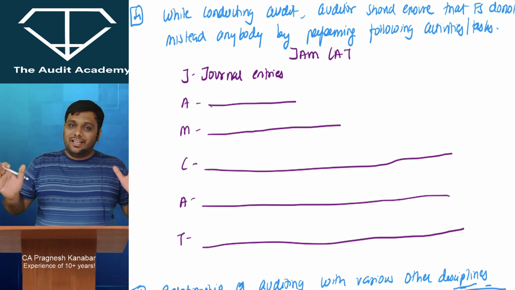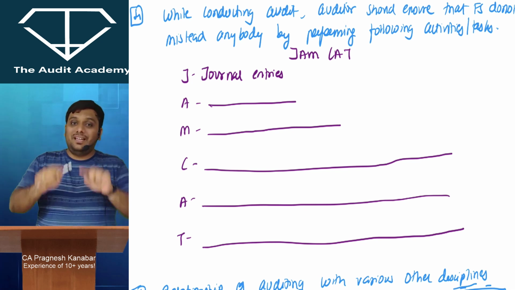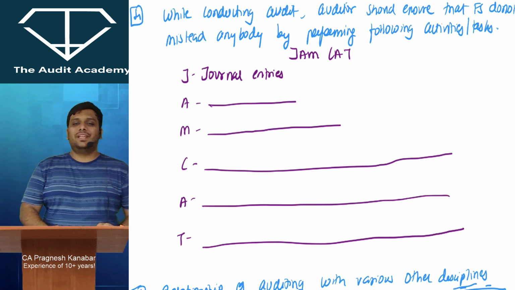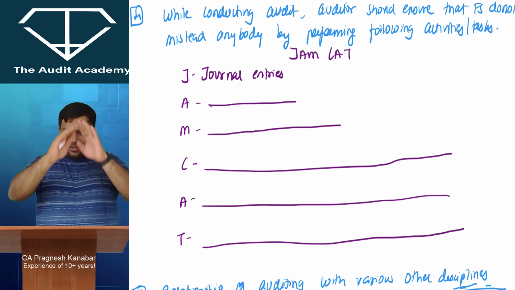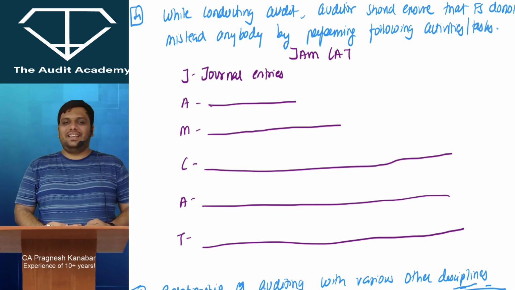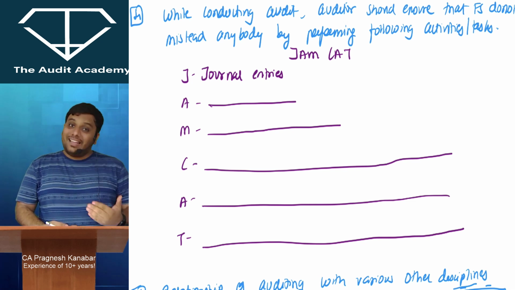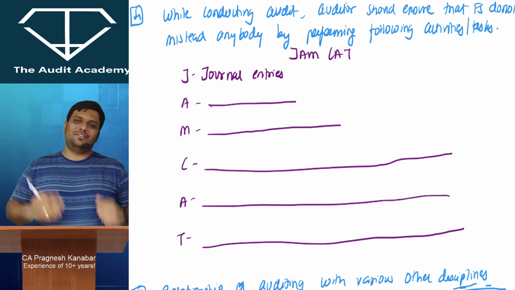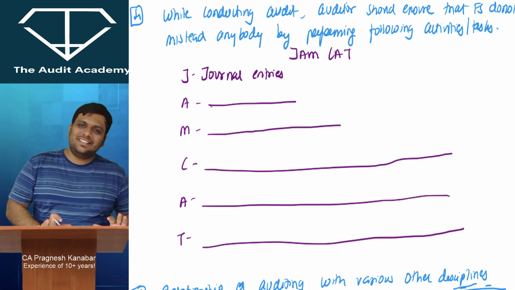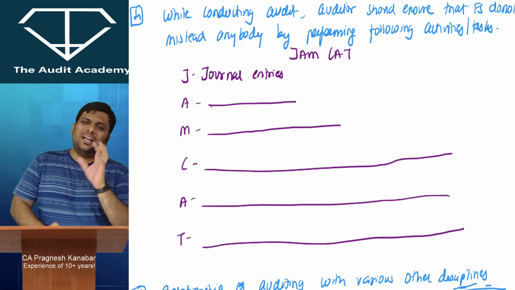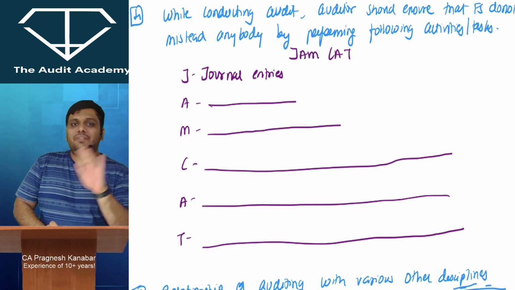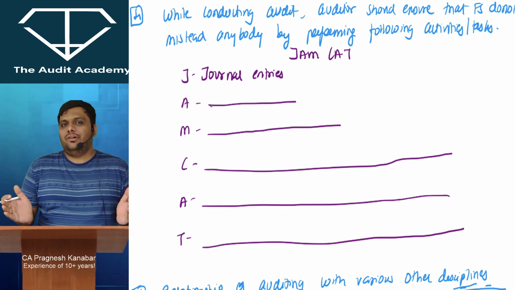At the end of the day, auditor has to form an opinion and give a report. In that report, he needs to write about sugar, diabetes, blood pressure. No. He needs to write about whether the balance sheet, P&L, the financial statements are correct, whether they have been presented fairly, whether they show a true and fair view or not. Alright? Just a normal discussion that I did with you, beta. Don't worry, you don't have to remember every single line. I'll give you all the guidance. But we are very clear that broadly this is the task that auditor is going to do.